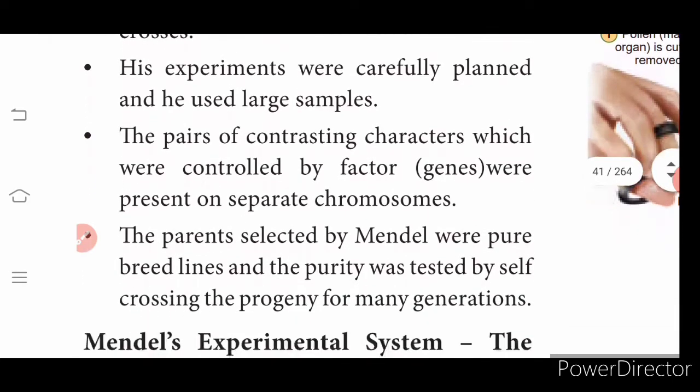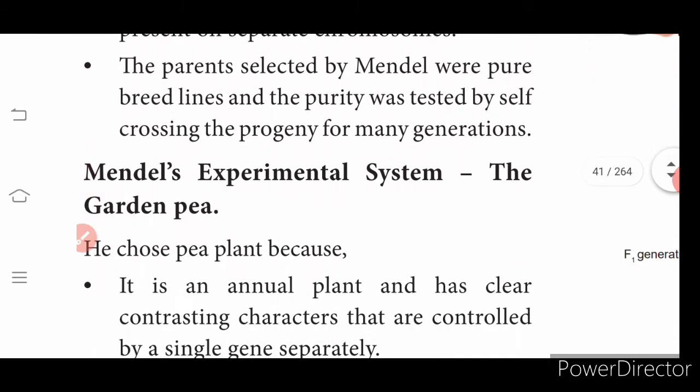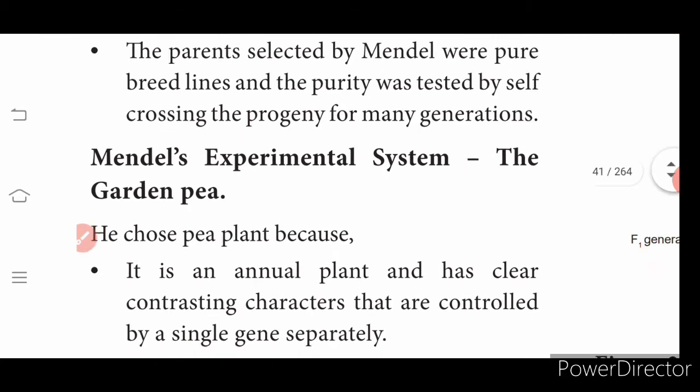He kept accurate, detailed records that include quantitative data and outcomes of his crosses. His experiments were carefully planned and he used large samples. The pairs of contrasting characters, which are controlled by genes, were present on separate chromosomes. The parents selected by Mendel were pure breed lines, and purity was tested by crossing the progeny for many generations. So these are all the reasons for Mendel's successful experiment.